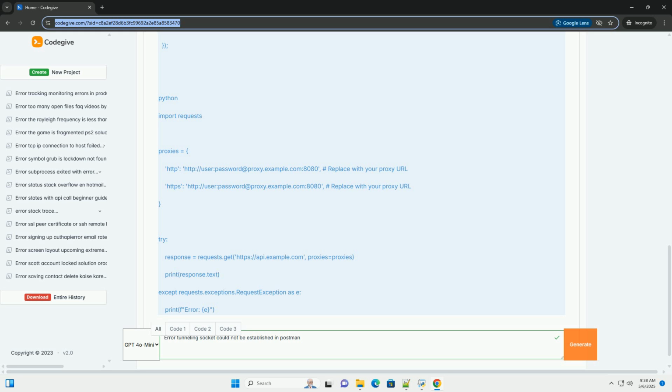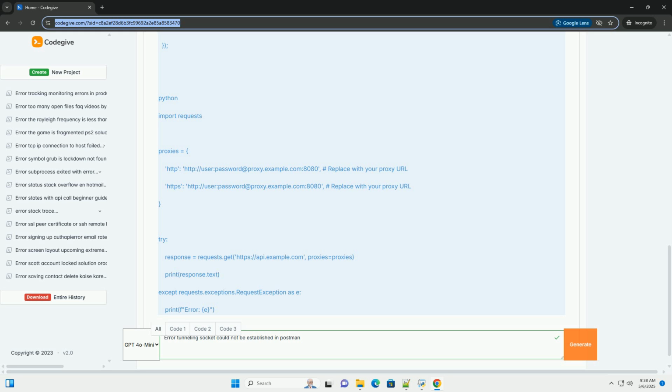4. Restart Postman. After making changes to the proxy settings, restart Postman. Sometimes the changes don't take effect immediately. 5. Check for environment variables. Open your system's environment variables: search for environment variables in Windows; on macOS/Linux, check your .bashrc, .zshrc, or similar shell configuration files, and look for variables like